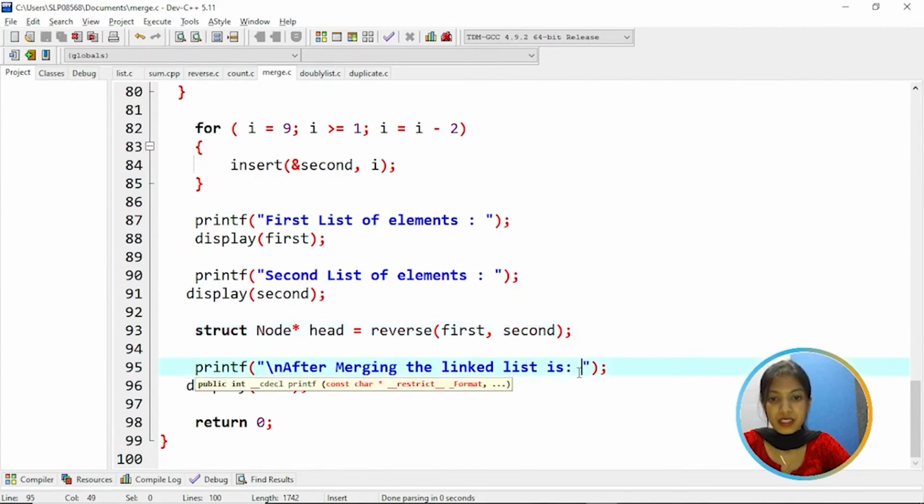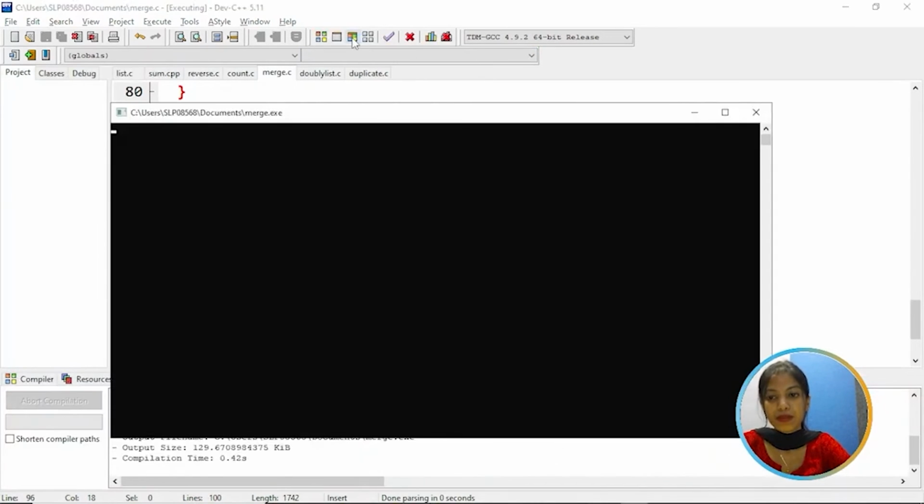So after merging the linked list, now this is going to merge two linked lists. Then after merging, again we are calling the display function to display. So let's try to execute it.